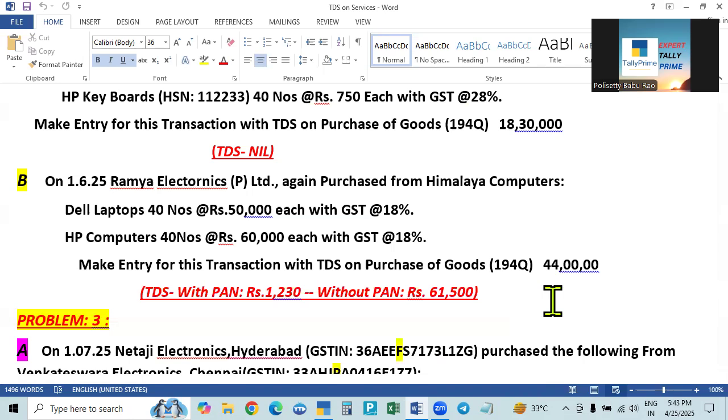On this excess amount only, that is, 12 lakhs 30,000 is the excess. So deduct 50 lakhs, the balance is 12 lakhs 30,000 rupees, and 0.1% of that will be 1,230. That will be deducted at the time of the second bill. In the first bill, you will not deduct. So now we will go to this also.